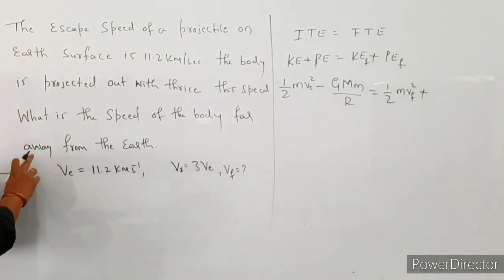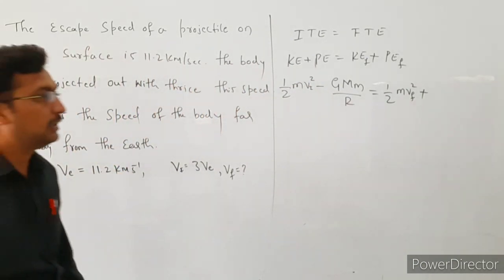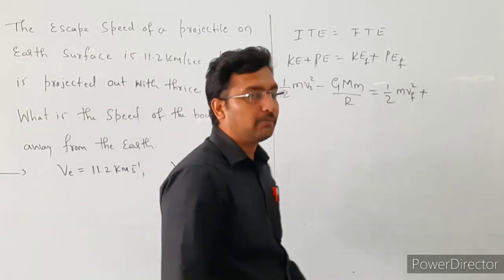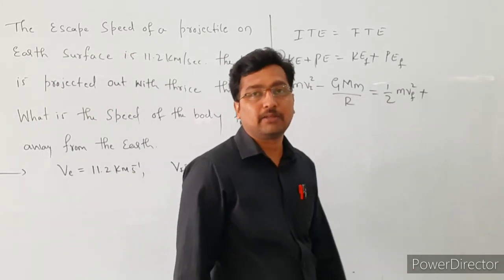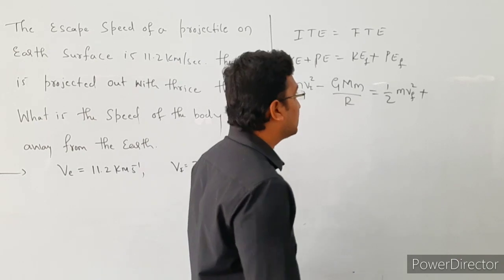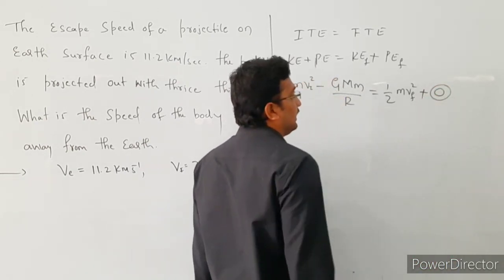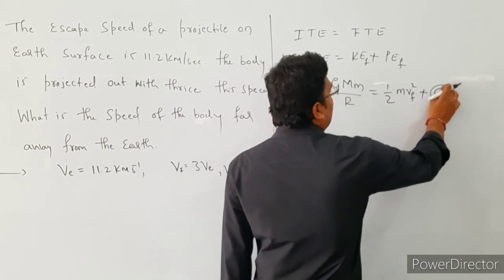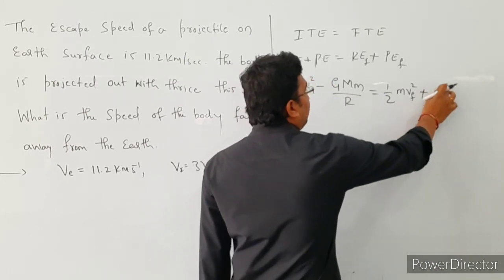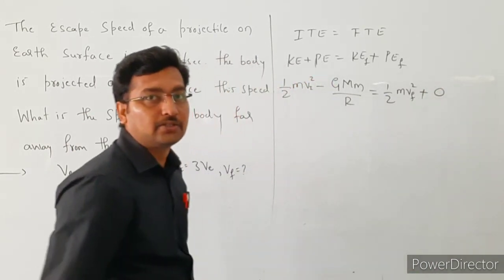So now the body is away from the earth's surface. If the body is at infinite distance from the earth's surface, then the gravitational potential energy is 0. See here, the final potential energy of the body at infinite distance has a value of 0.